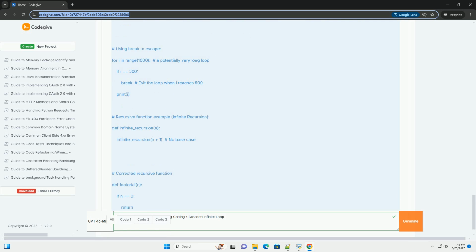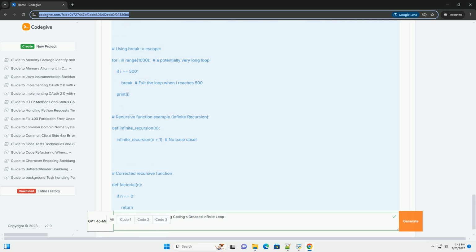Part 3: Escaping the loop, reactive measures. If an infinite loop does occur, you need strategies to escape it without resorting to a hard reset. 1. Keyboard interrupt, Ctrl+C. Most operating systems and interactive environments, like Python's interpreter or a terminal, allow you to interrupt a running program using Ctrl+C, or CMD+C on Mac OS. This sends an interrupt signal to the program, usually forcing it to terminate.